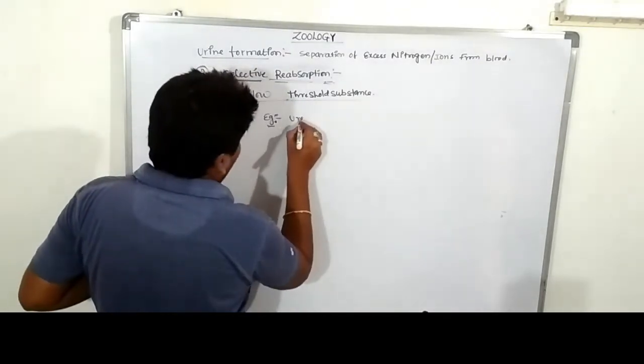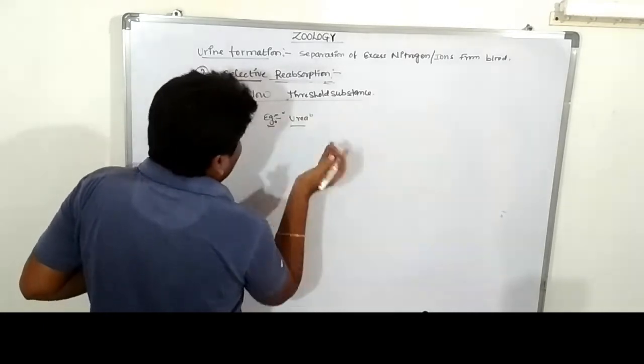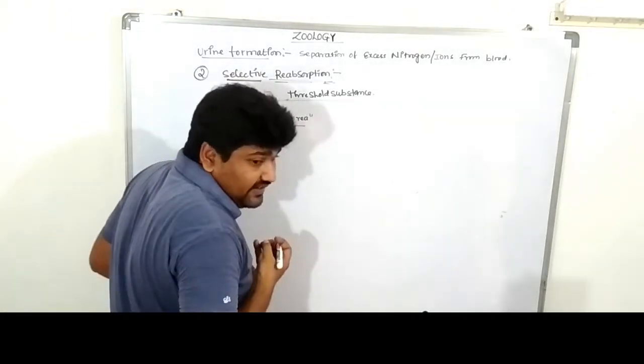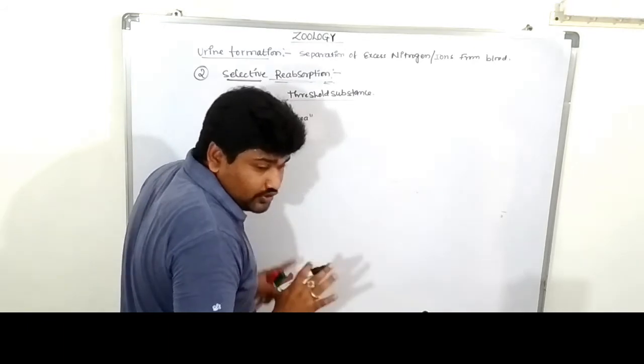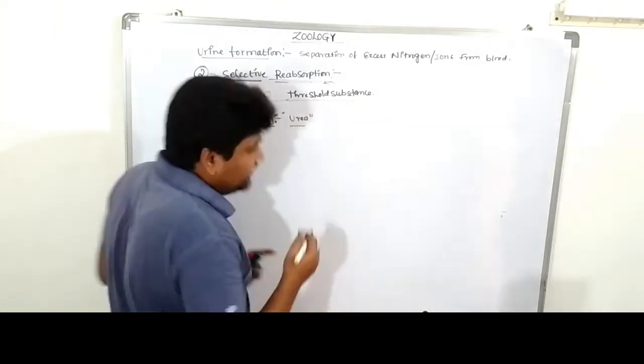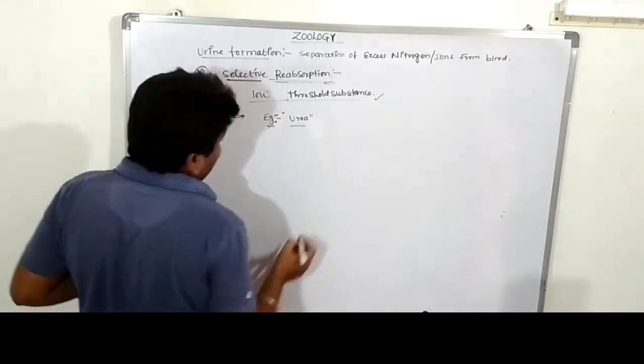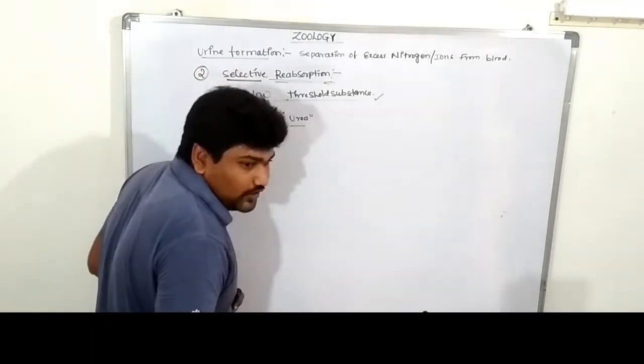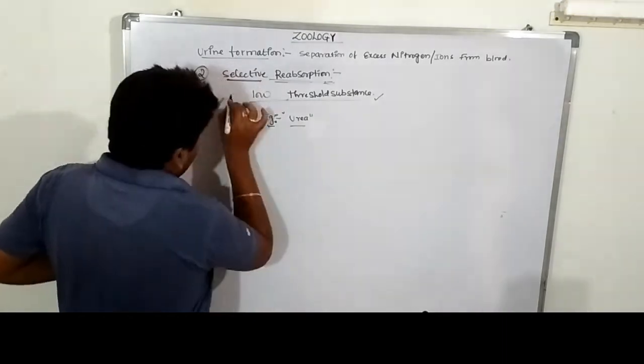Urea is needed in a very small amount for our metabolic activities, not a huge amount. So very little urea is needed for our metabolic activities. Those substances come under low threshold substances, known as urea. Second one.